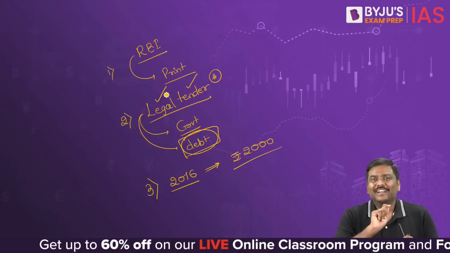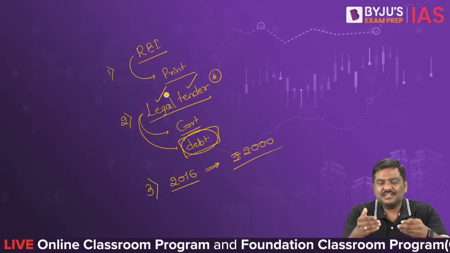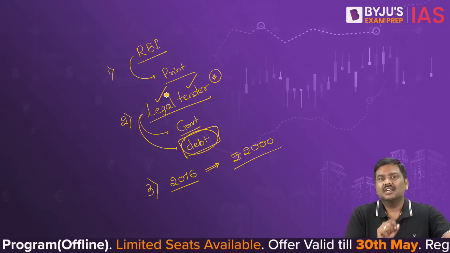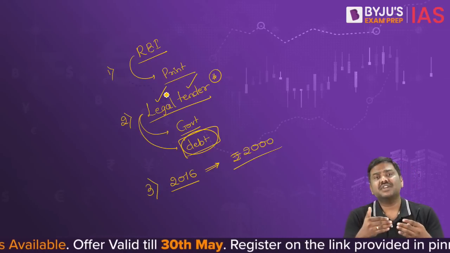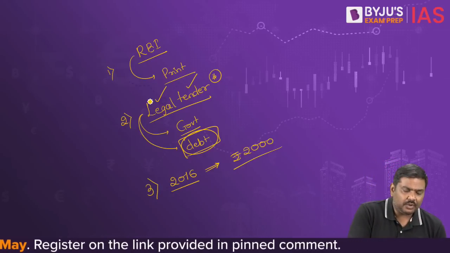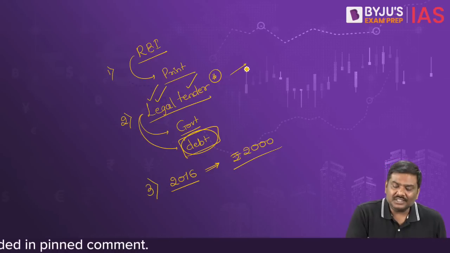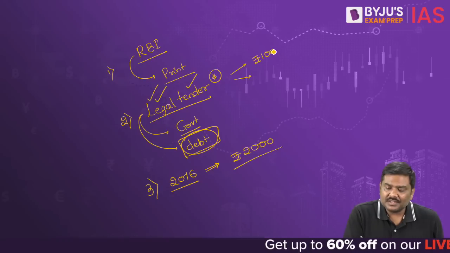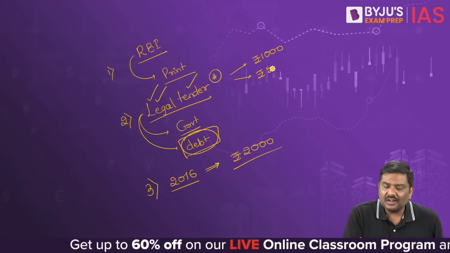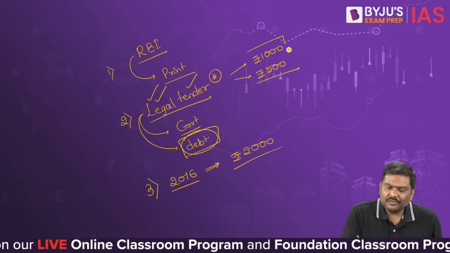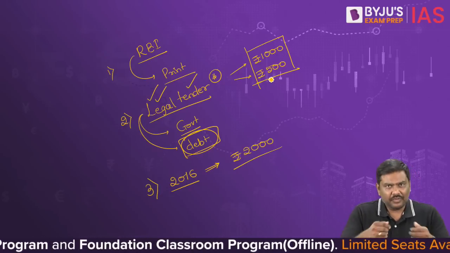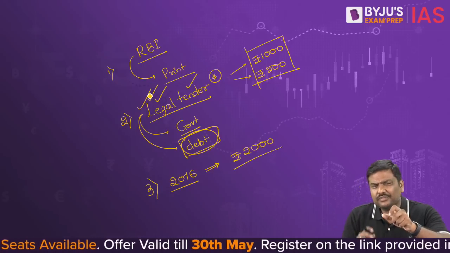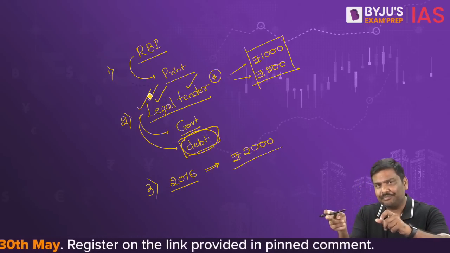I repeat, demonetization simply means the government is withdrawing the legal tender status. So in 2016, when the demonetization was announced, the government withdrew the legal status of certain types of currency notes, namely the 1000 rupee currency notes as well as the 500 rupee currency notes. And when the government demonetizes, withdrawing the legal tender status of a currency, can you use it for conducting transactions in the market? Of course not.